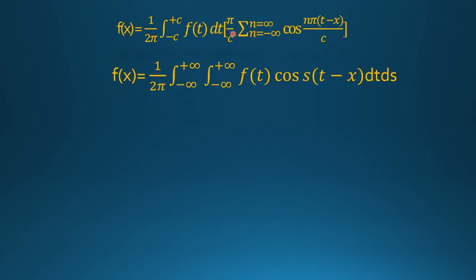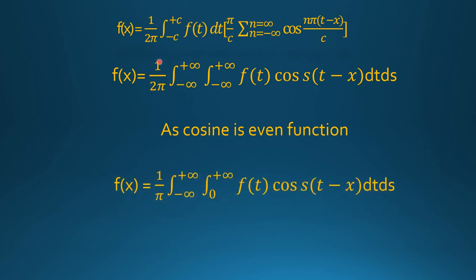Then this term is replaced by the integral from −∞ to +∞ of cos s(t − x) ds, that is f(x) equals this term. And as the cosine function is an even function, the limit can be written from 0 to ∞, that is 2 times the integral from 0 to ∞, and the 2 cancels.